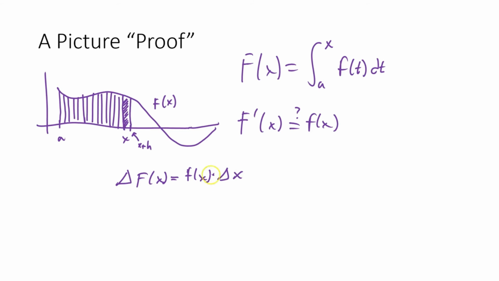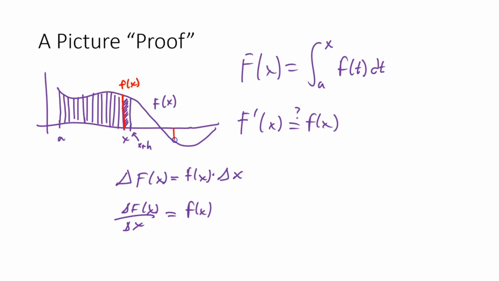So this is the first hint: if you divide both sides by delta x, you have delta F divided by delta x, which is a difference quotient, right? This is a change in the function divided by the change in x, that's like a derivative, is equal to f of x. So again, it makes sense to me that if you're making this infinitely small, that difference between x and x plus h, really all you're doing is adding a line. Let's see if I can change color here to emphasize that. You just have a line right here, and the height of that is f of x. So the amount that the area is changing at that moment is f of x.